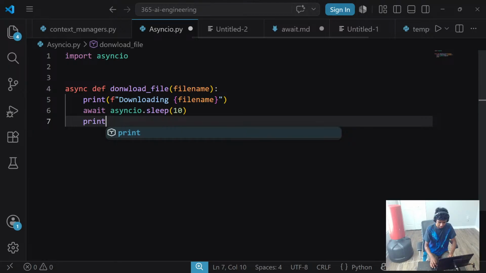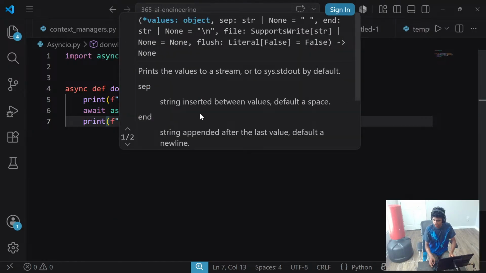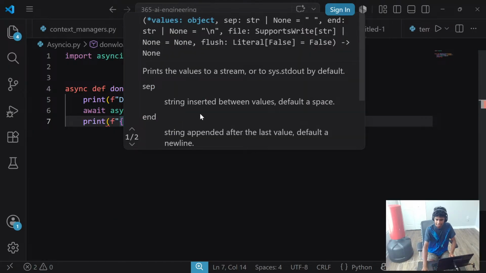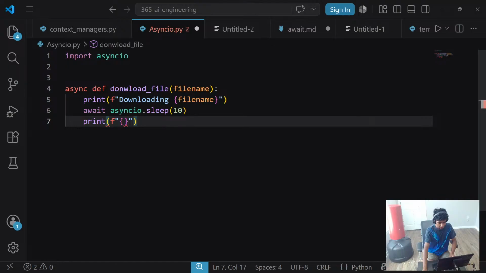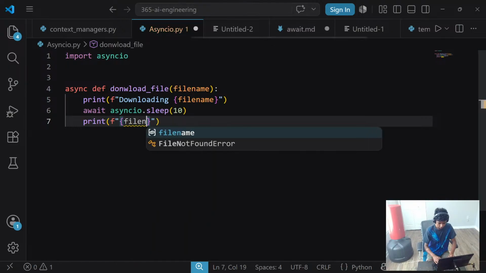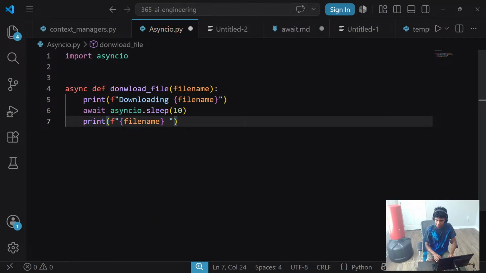That said, let's go with something like print, my file name, downloaded, complete. Okay, let's go with something like download complete, exclamation. All right, guys, it's getting really hot here.